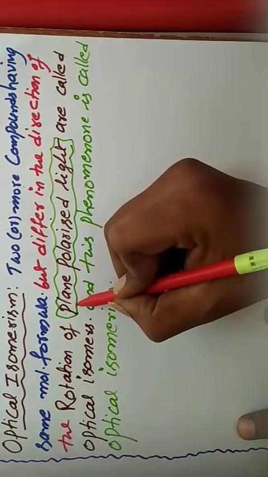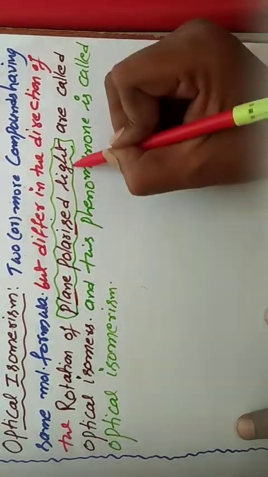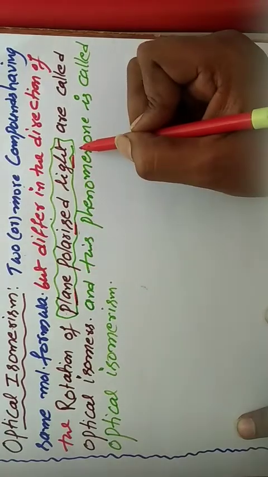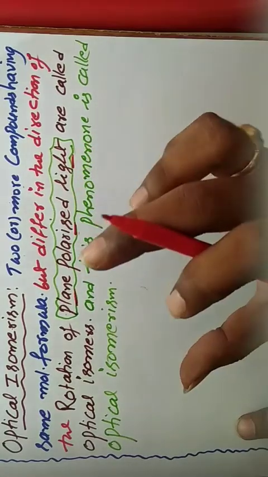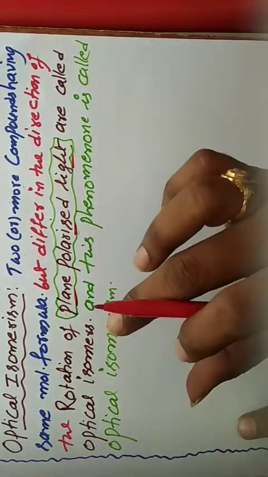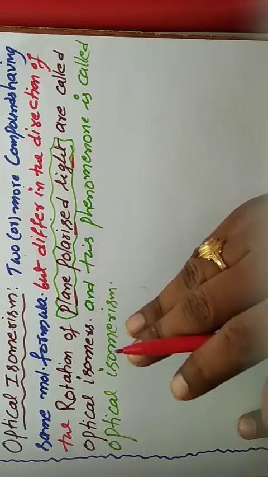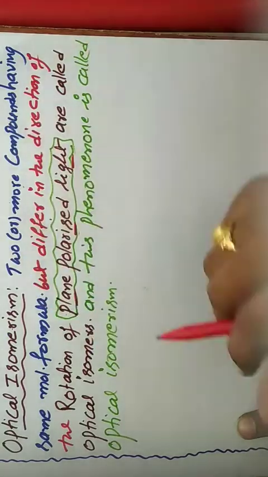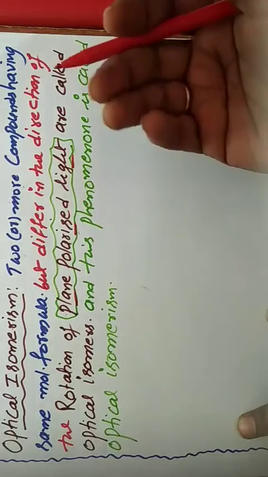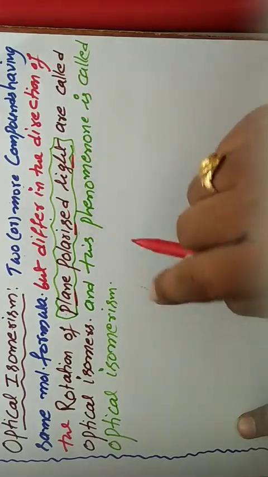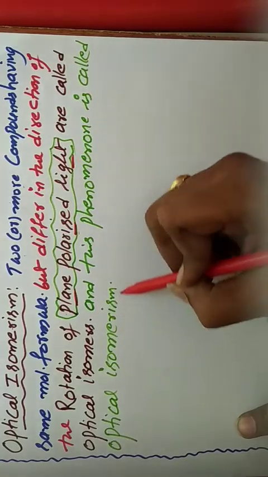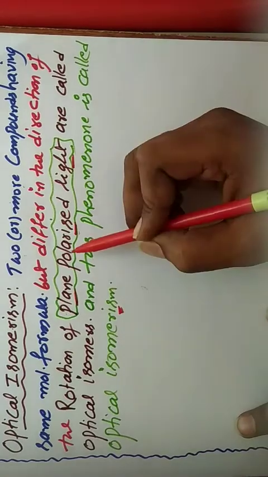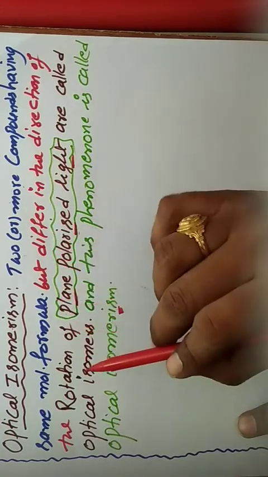What is the meaning of plane polarized light? Both compounds have the same molecular formula but differ in the plane polarized light rotation. Those two compounds exhibit the property of optical isomerism. This is the definition of optical isomerism.